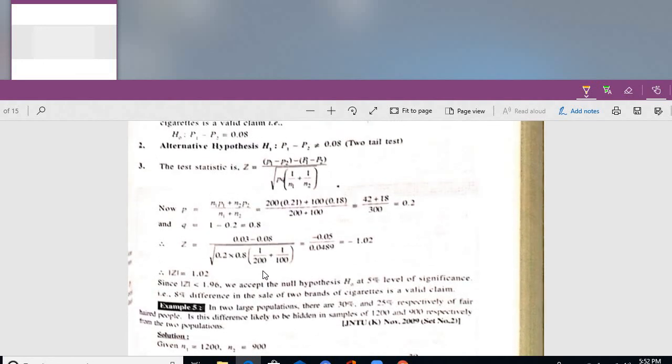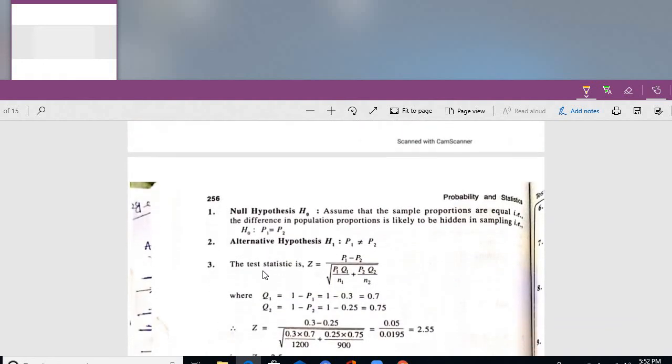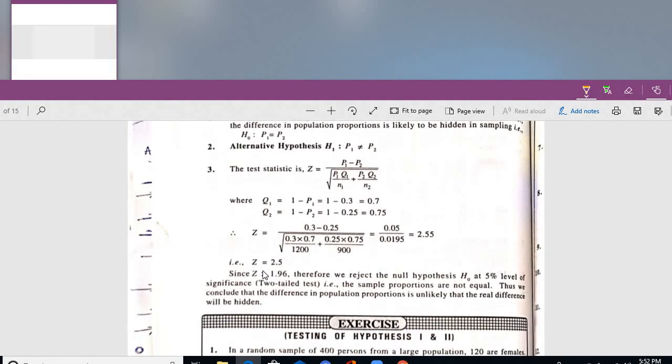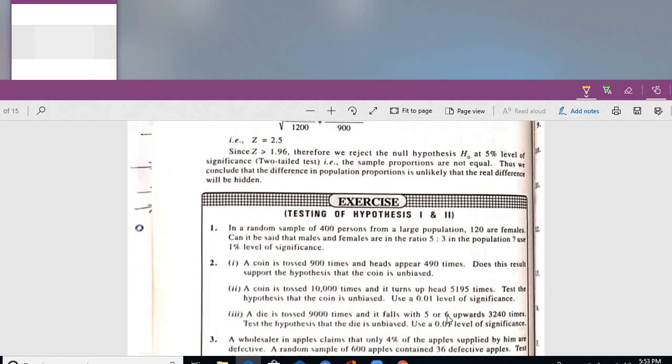Earlier, pooled probability was calculated. Whenever percentages are given, it's a different problem. P1 Q1 by N1 plus P2 Q2 by N2. Z calculated 2.55, Z table 1.96. Once again the calculated value is greater than the tabular value. Reject the null hypothesis H naught at 5% level of significance, two tail test. That is, the sample proportions are not equal. Thus we conclude that the difference in population proportions is unlikely to be hidden, that the real difference exists. There is a difference between the two selected proportions.